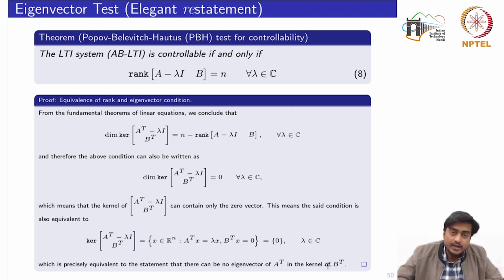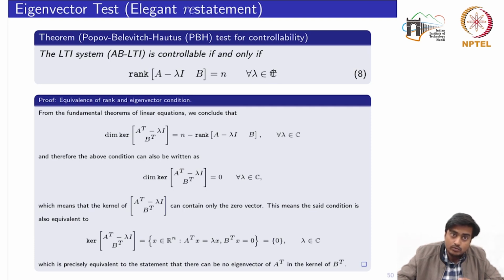So for the eigenvector test, we have two tests given the matrices A and B. Either we ensure that there is no eigenvector of A transpose in the kernel of B transpose, or we compute the eigenvalues of the matrix A, and for all the eigenvalues of A, check whether this rank condition is satisfied, for all eigenvalues belonging to the set of complex numbers.